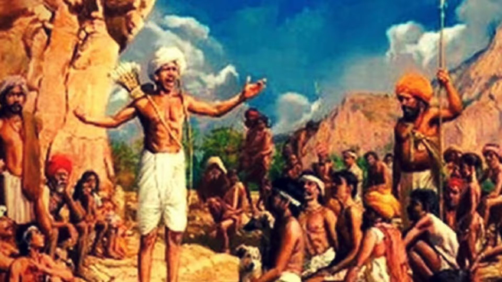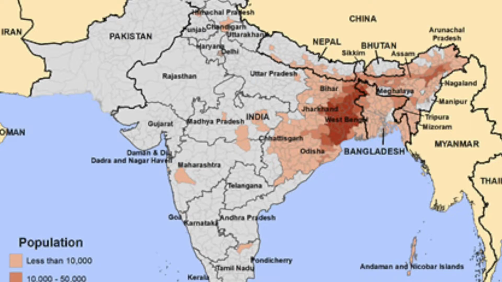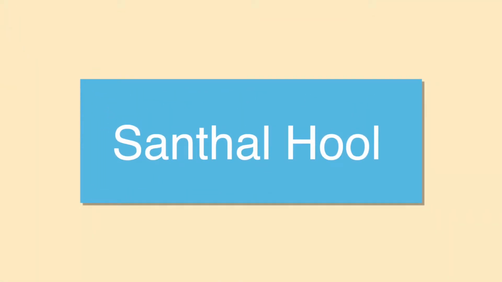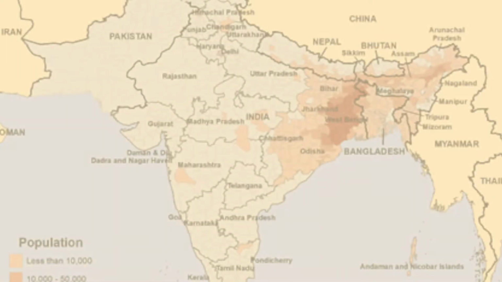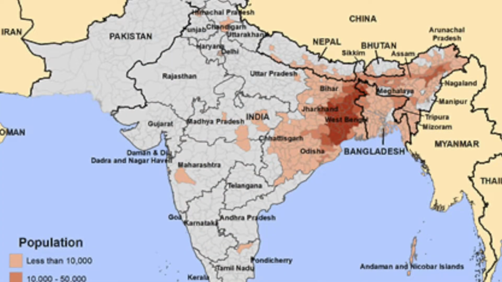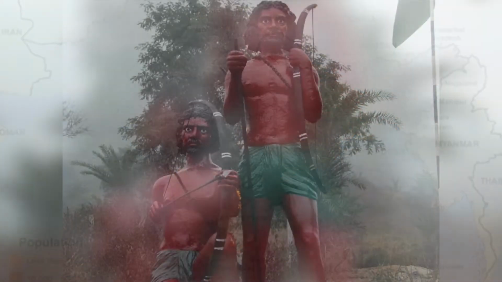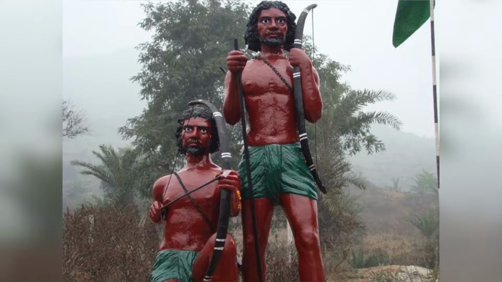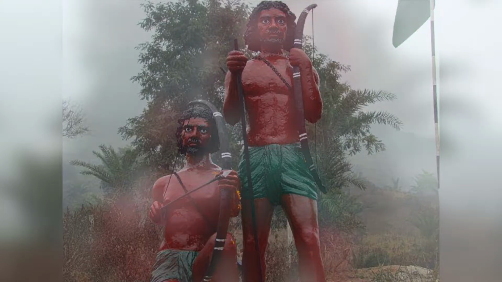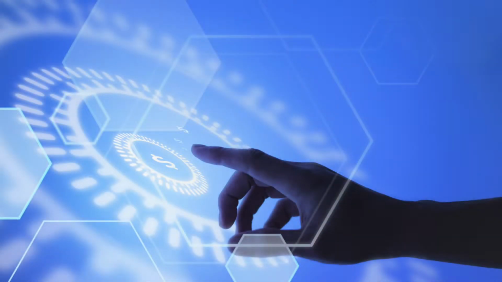So first, let us talk about the Santhal Rebellion. As this protest was started by the Santhal tribe, it is also known as the Santhal Rebellion or the Santhal Hool. It was started on June 30, 1855 in present-day Jharkhand. It was led by four people: Sidhu, Kanu, Chand and Bhairav, also known as the Murmu brothers. It was against the British colonial authority and the zamindari system.